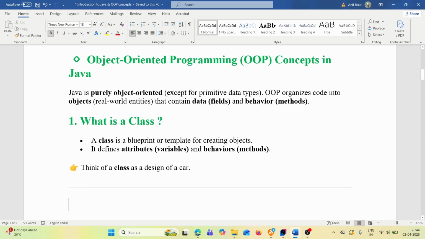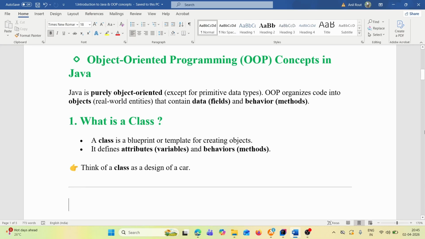Basically, whatever code we have written, OOP organizes it into objects. So basically one program contains methods and fields, where fields are nothing but data and methods are nothing but behavior.